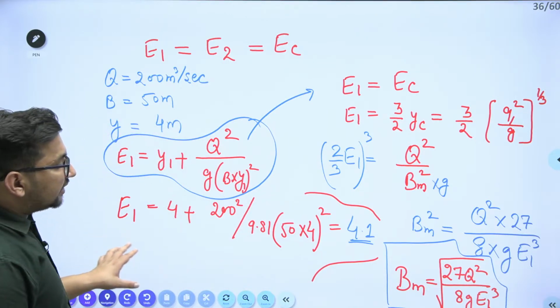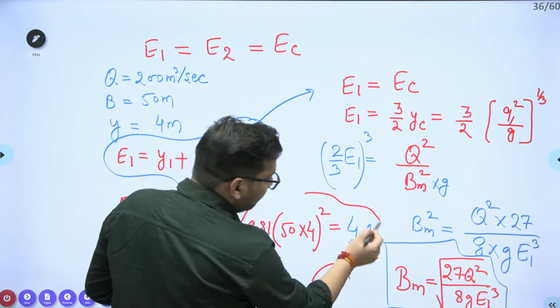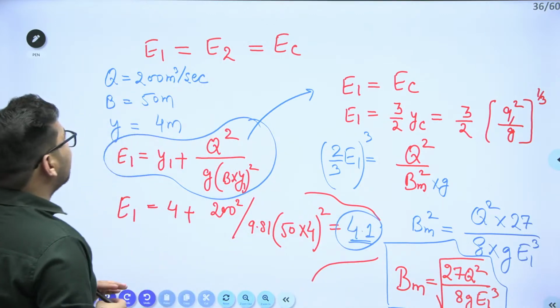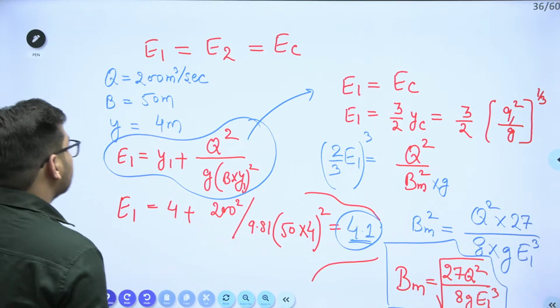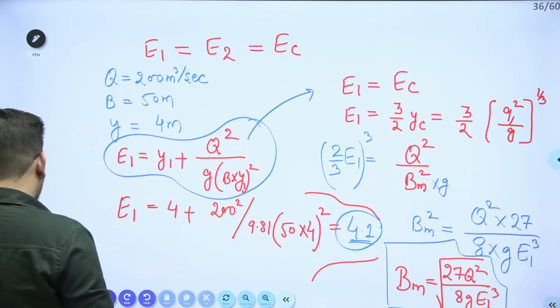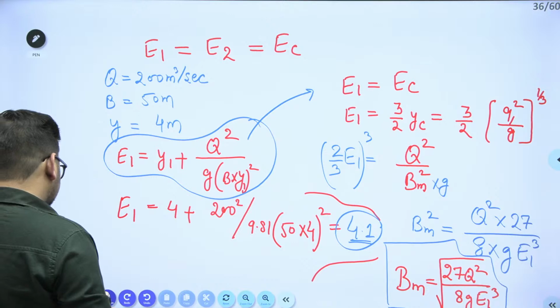Now try to see here. We have calculated the E1 value, that is 4.1. Discharge value is given to me as 27 meter cube per second. Now just put the values in this particular case.